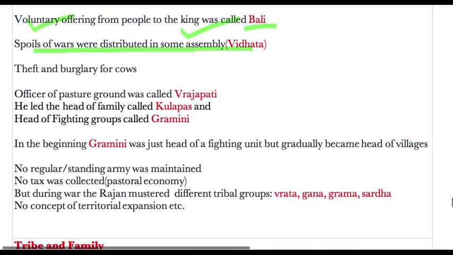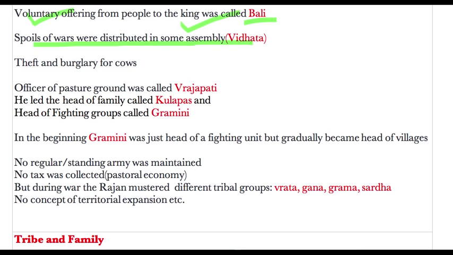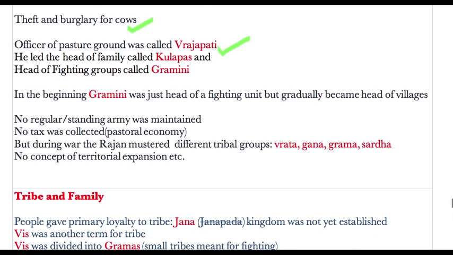Then theft and burglary was for cow. Okay, that was prevalent and that was for cow. Then the officer of pastured ground was called Vrajapati. So these terms are very much important and you should note it down and remember. He led the head of family called Kulapas. So Kulapas were basically the head of family.